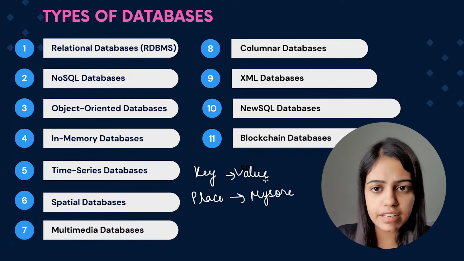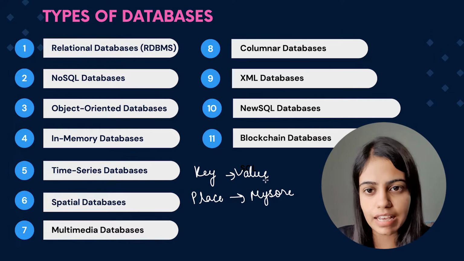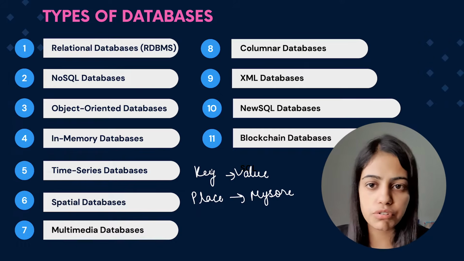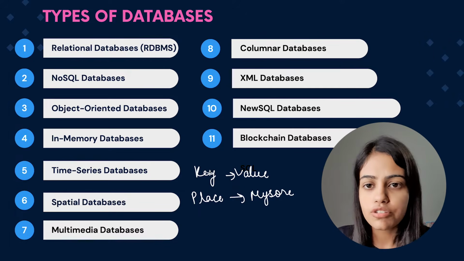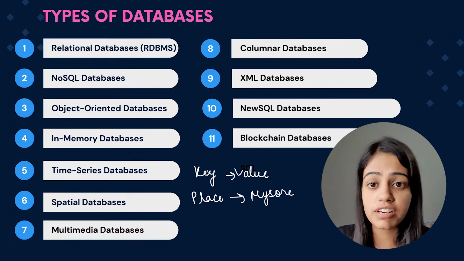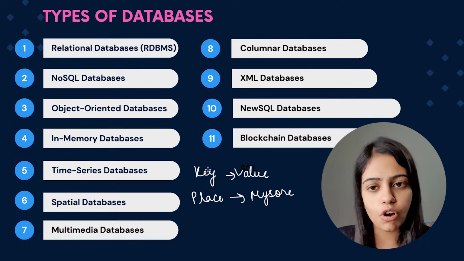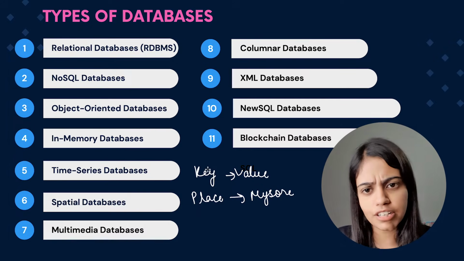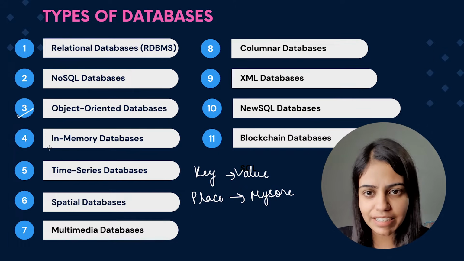So there is no restriction or there is no relational way it follows to store the data. Like in relational database models, we basically use rows and columns to store the data, and it's like corresponding to this row there should be this data, corresponding to this column there should be this data. So we don't follow that much strictness or that traditional relational approach to store our data. We store our data in the form of key value pair, which we basically do in a hash map.